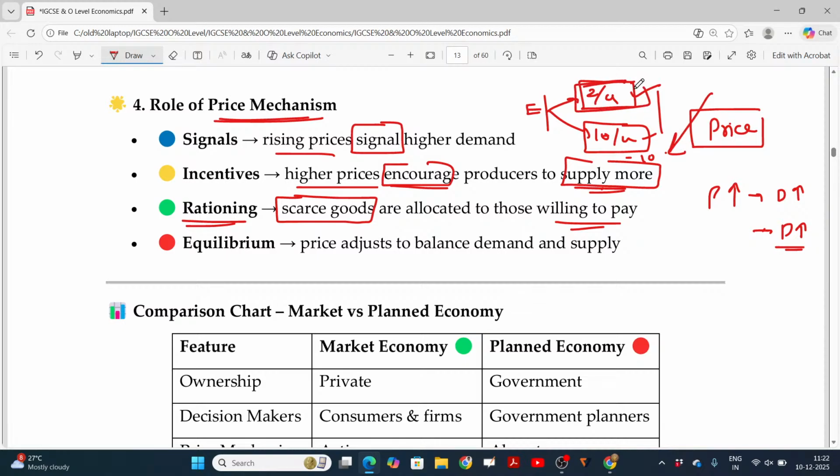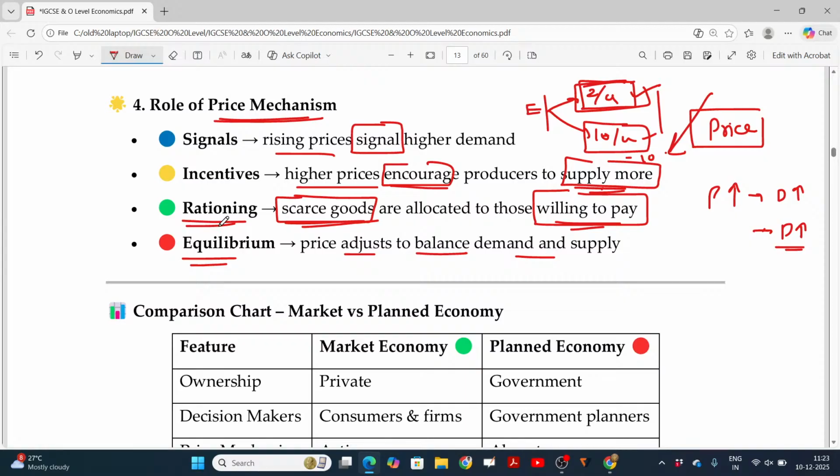So they should also be offered some. That is called rationing. You have to give the low income earners some part of the electricity at a discounted price. So scarce goods are allocated among those willing to pay and those who are not able to pay. Equilibrium: price adjusts to balance the demand and supply.